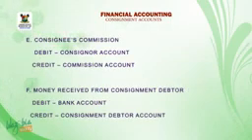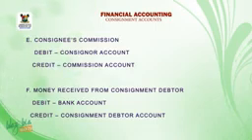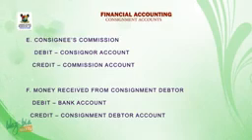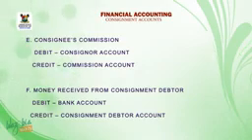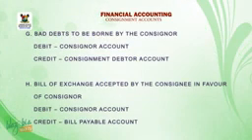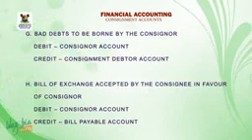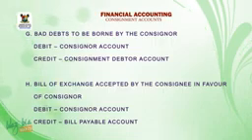E. Consignee's commission, debit consignor account, credit commission account. F. Money received from consignment debtors, debit bank account, credit consignment debtor account. G. Bad debts to be borne by the consignor, debit consignor account, credit consignment debtor account.